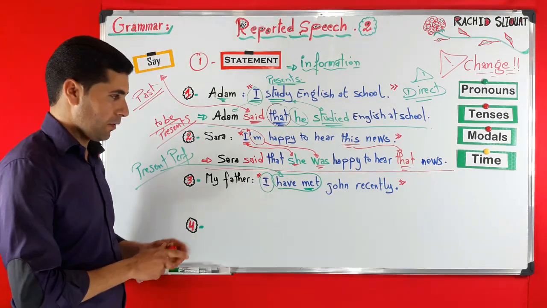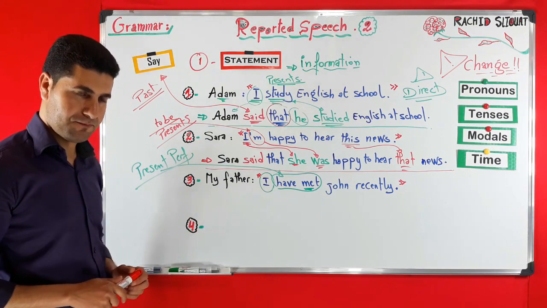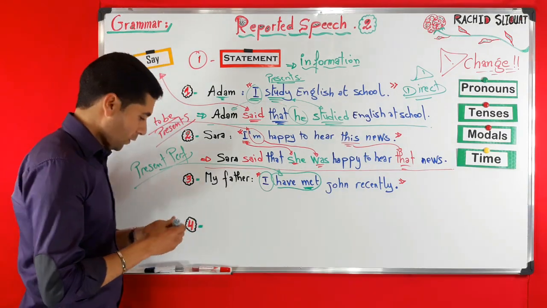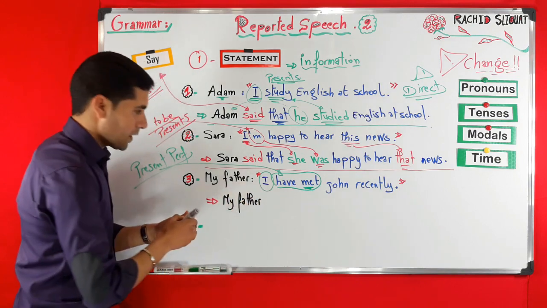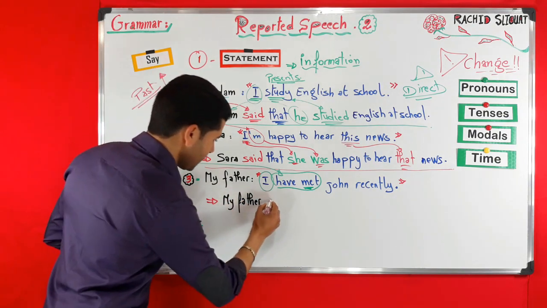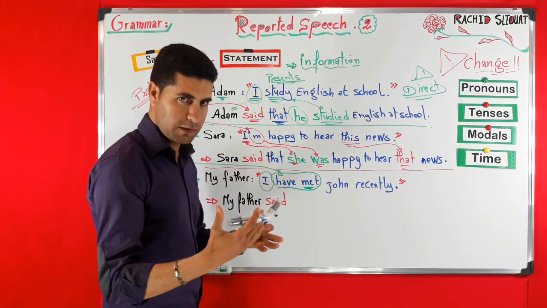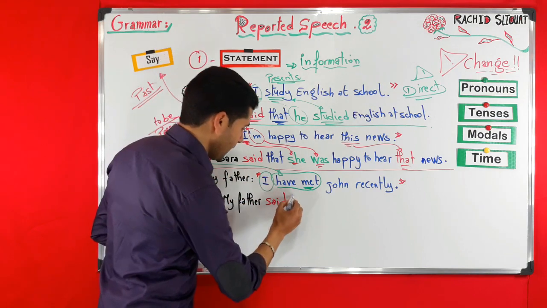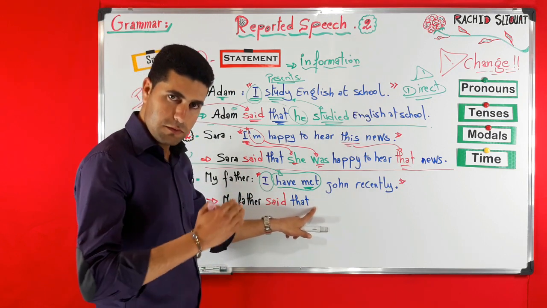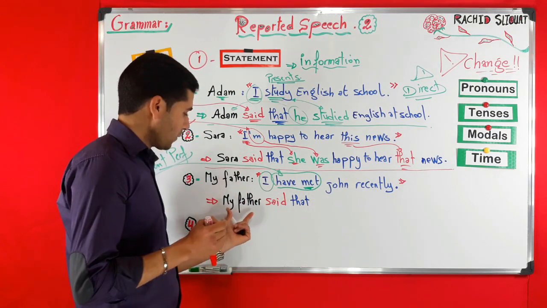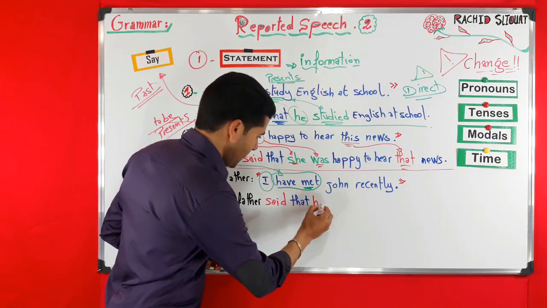this speech. Now you can pause and try to do this yourselves. All right, then we get back. So to report this speech, what are we going to say? Very simply, my father, the reporting verb, as always, said, that. As I already said, that is optional. Now here, I is going to be he or she, very simply he, because my father is a male, so that he.